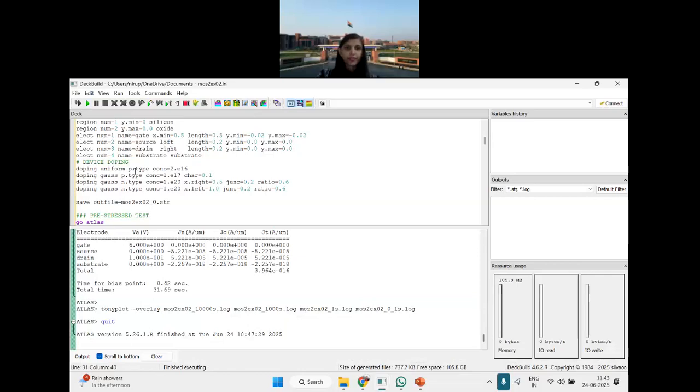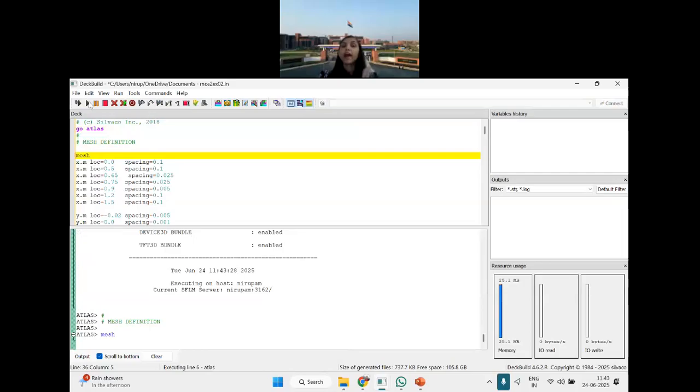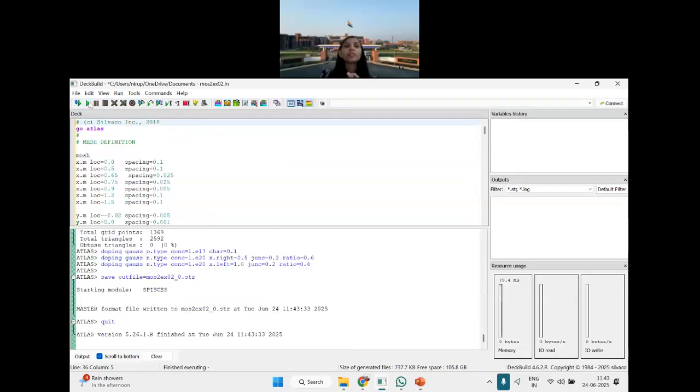After this, wait. Right now, I have not given any biasing. I have not given any frequency, AC or DC thing. I am just giving dimension, material and doping. And then this STR file will be shown.